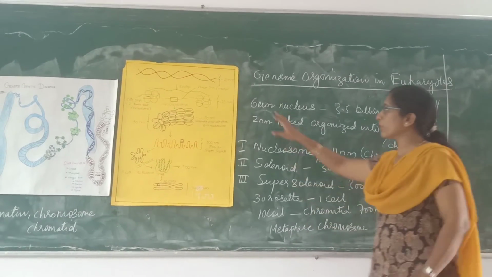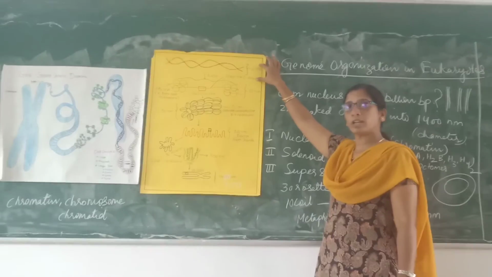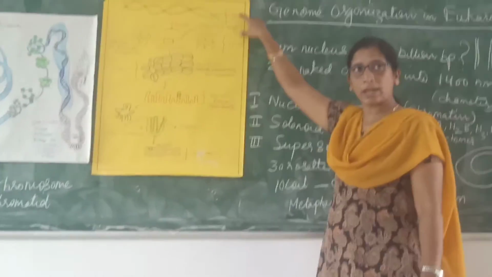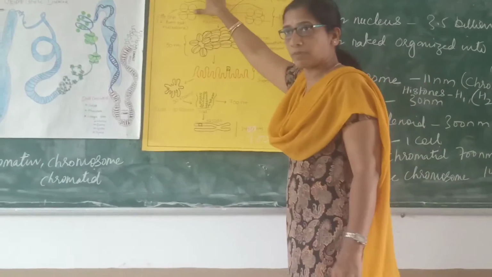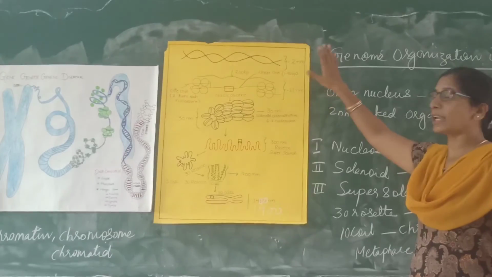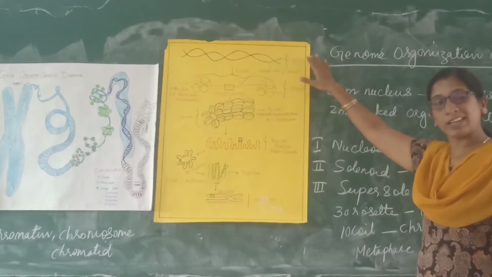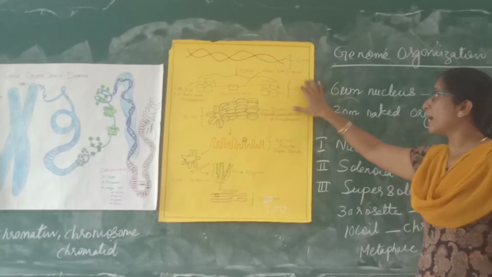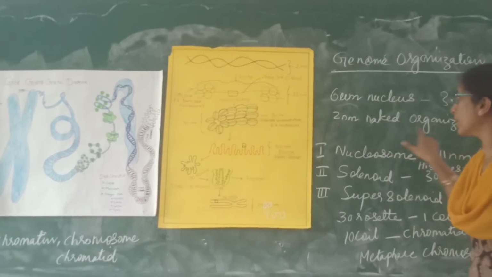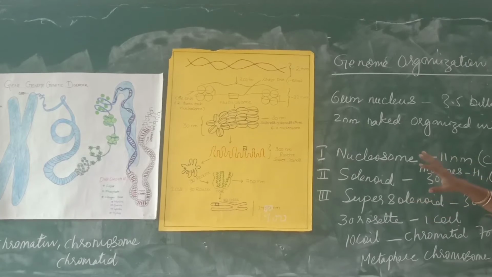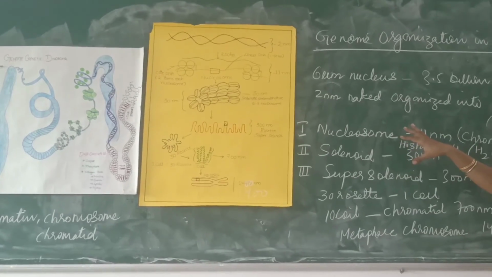Just to give you an idea, the diameter of DNA is 2 nanometers. We are talking about diameter, not length, because it is wrapped around your protein. The diameter will increase, the length will reduce. So the diameter of 2 nanometers is naked DNA. The naked DNA is organized in different levels so that it can fit into a nucleus.